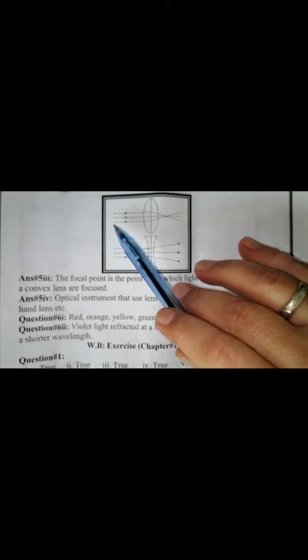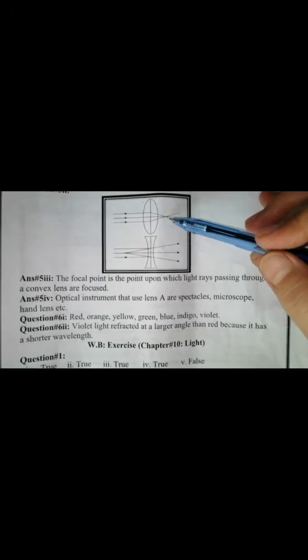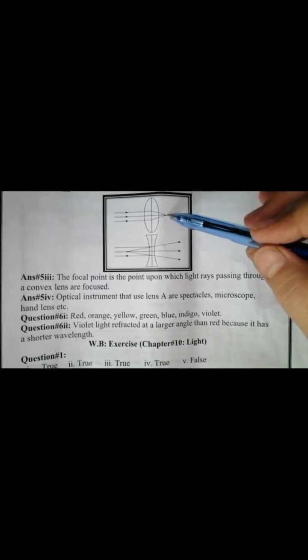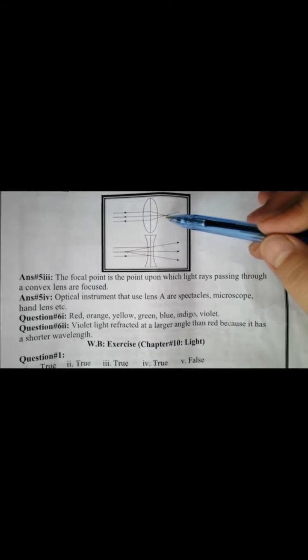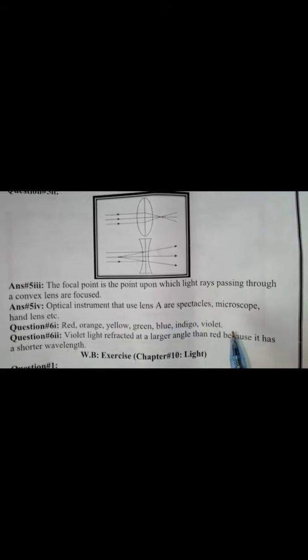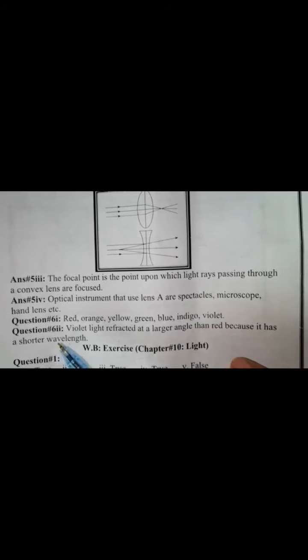The rays parallel to the principal axis after refraction through the convex lens pass through the same point, and this point is known as the focal point of the convex lens. Question number 5, part 4. Name one optical instrument that uses lens A. Optical instruments that use lens A are spectacles, microscope, hand lens, that is commonly known as magnifying glass.